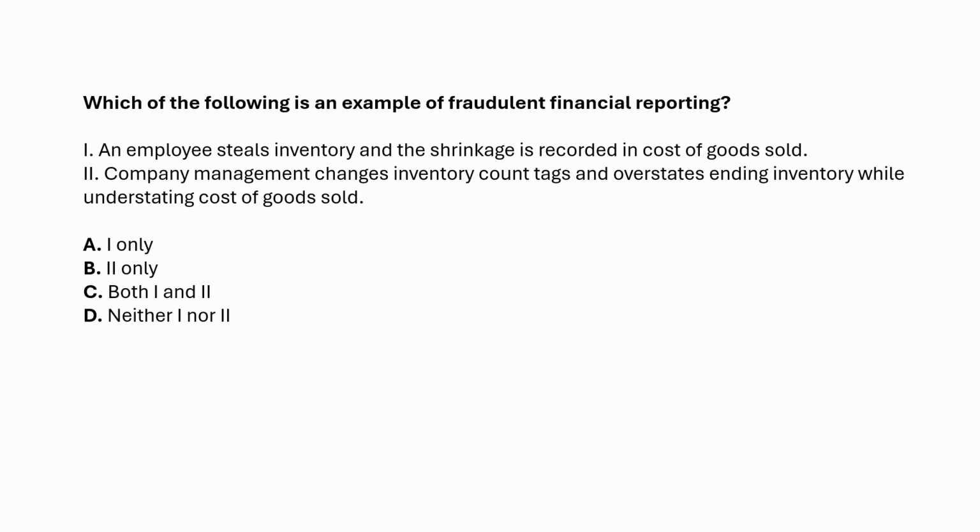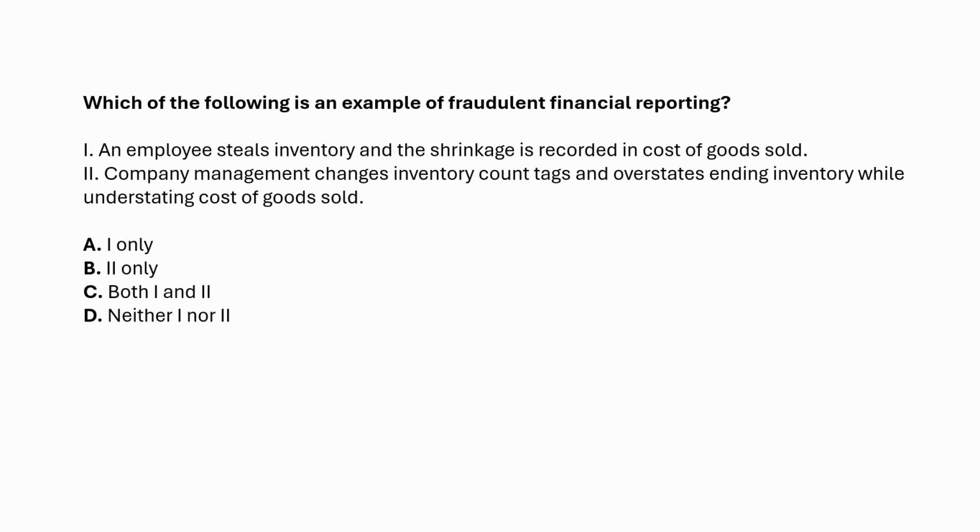Exam tips. If you see employee stealing, think misappropriation of assets. If you see management manipulating numbers, think fraudulent financial reporting. Watch for wording traps where they mix one example of each type, then ask you to choose. The correct move is to separate the two categories in your head. Remember the auditor's duty. We're not expected to catch every fraud, but we are required to design procedures to detect material misstatements due to fraud or error. The emphasis is on material and financial statements.